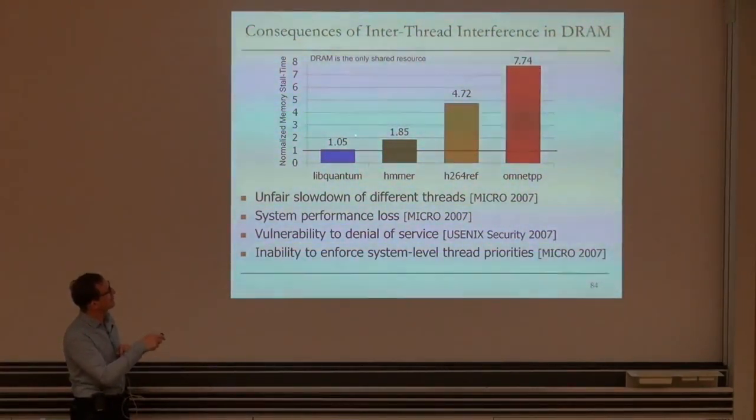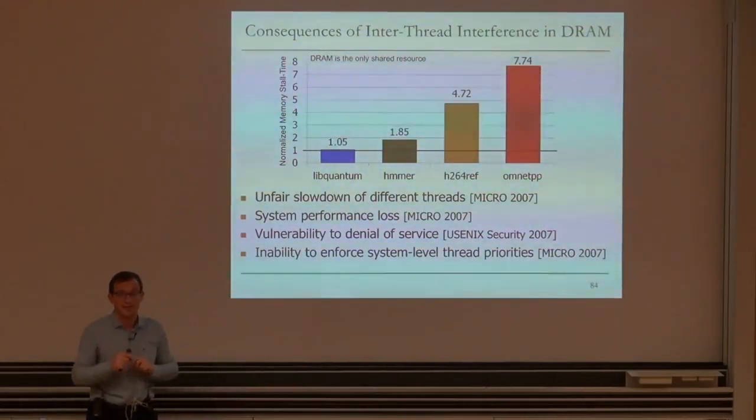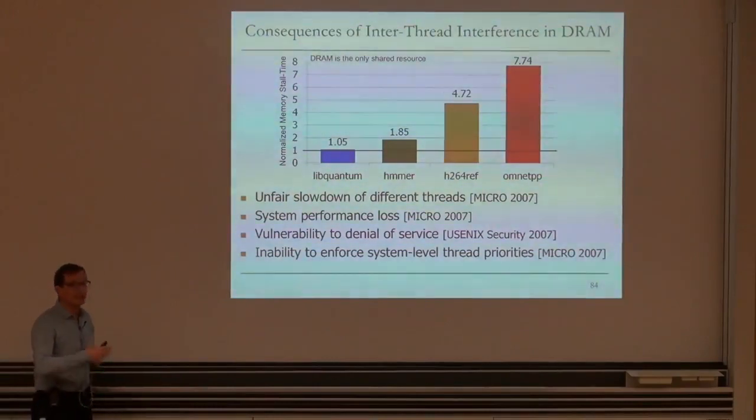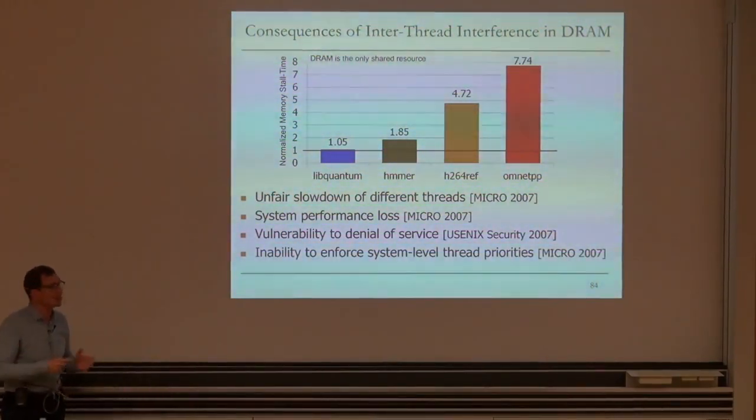One application, very streaming, slows down by only 5%. Another application slows down by about 8x. And some of these applications may have real-time requirements, for example if you're doing video decoding and you don't want frames to be skipping, right? So there are many issues related to this uncontrolled inter-thread interference in the DRAM system. You get unfair slowdown of different threads. People may be uncomfortable.